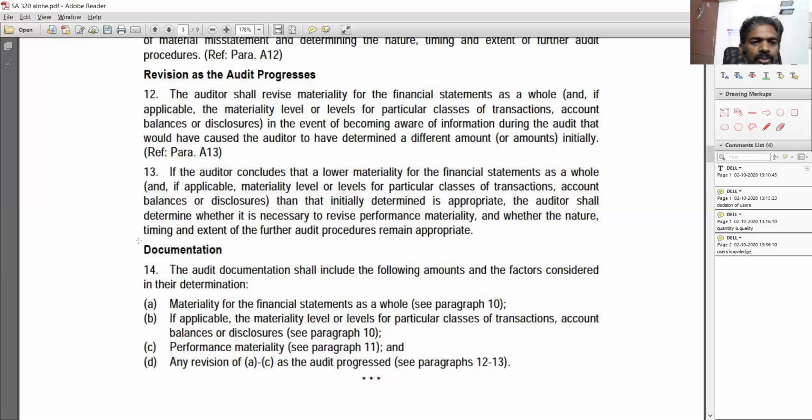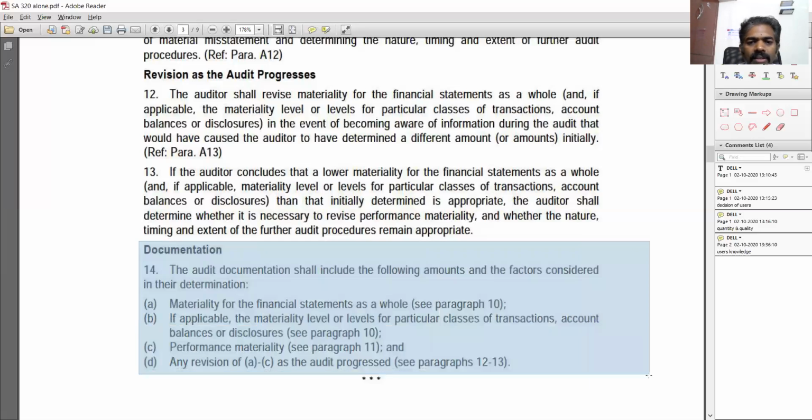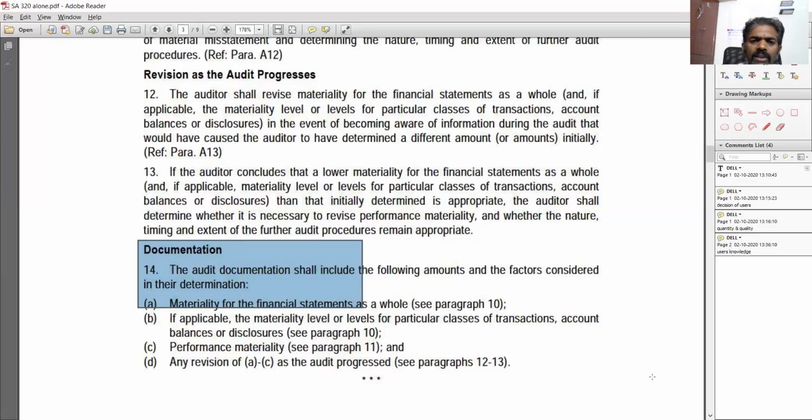Now, the last portion of the standard, documentation. Don't worry about it. We'll also get into one more example and find out in much clearer terms what is overall materiality and what is performance materiality.